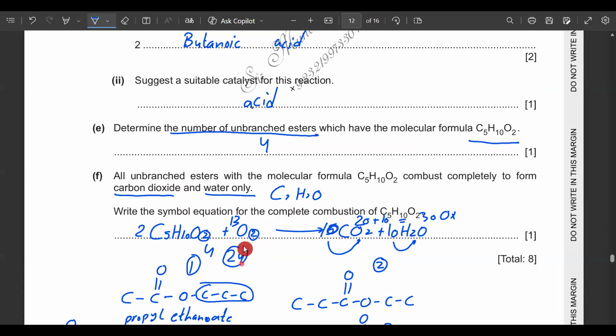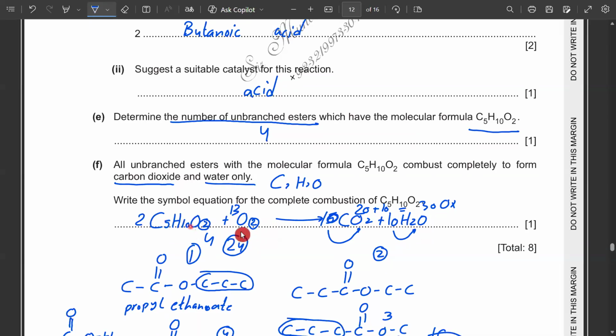I was left with only 4 more oxygen atoms. So 26 oxygen atoms coming from this part, and then add the 4 oxygen atoms coming from the ester part. So in this way, this equation is now balanced.